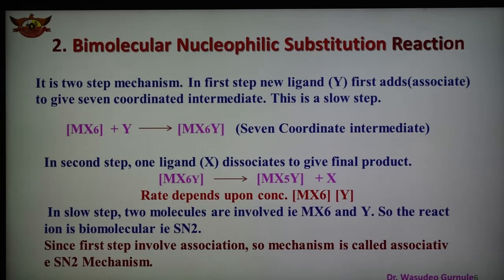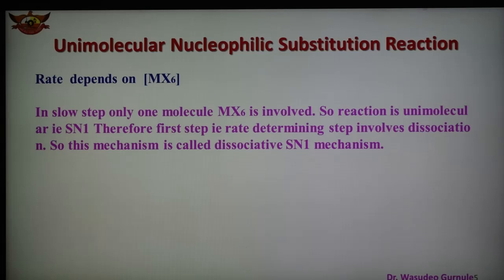So here we can say that in the case of unimolecular substitution, the rate of the reaction depends upon the concentration of MX6, only one octahedral complex, because in the slow step only one molecule of MX6 is involved. Therefore the reaction is known as unimolecular, that is SN1. Therefore the first step is the rate determining step, which involves dissociation. Therefore this type of mechanism is also known as the dissociative SN1 mechanism.